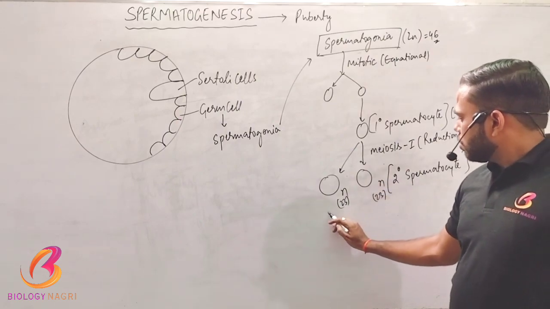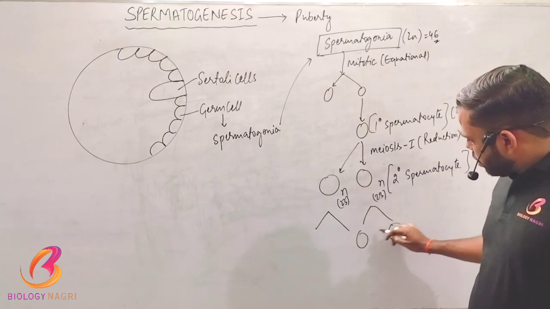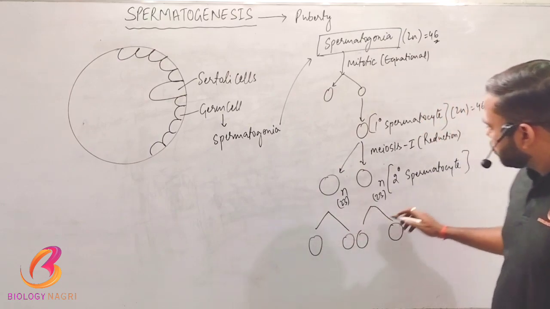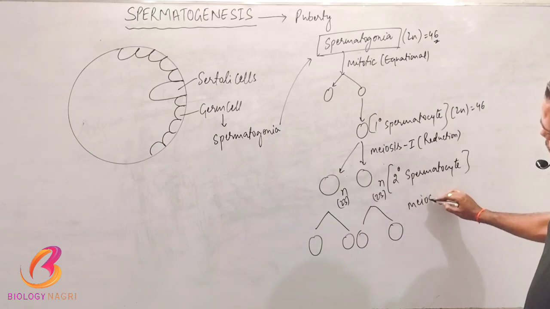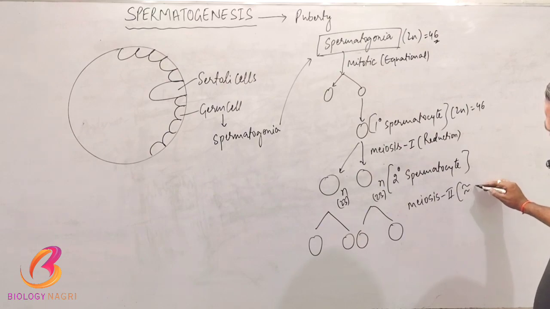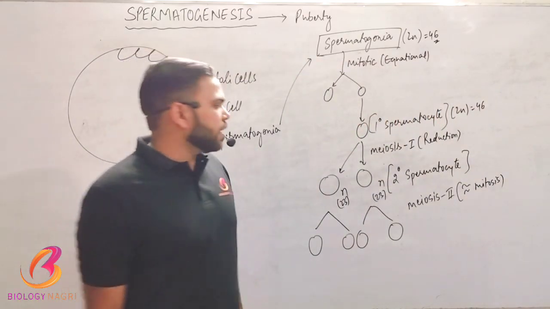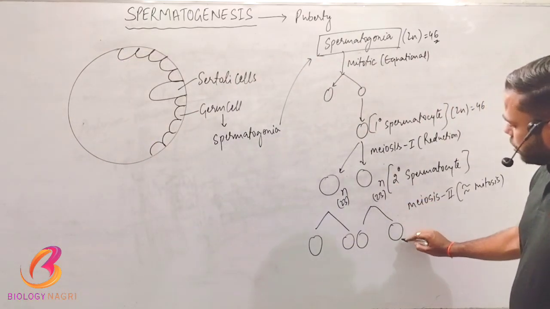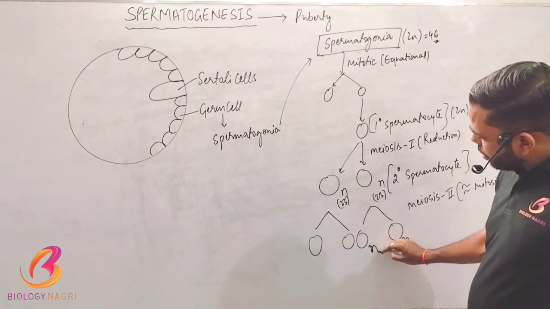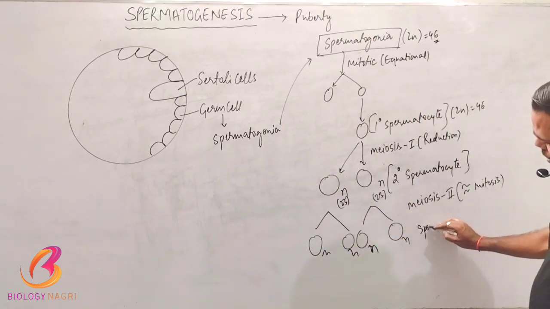Now each of these secondary spermatocytes increases in number through meiosis second. Here there will be meiosis second, and we know that meiosis second is very much similar to mitosis. It means the number of chromosomes will be maintained. Ploidy will be maintained, so here n, these will also be n, and these are further called spermatids.